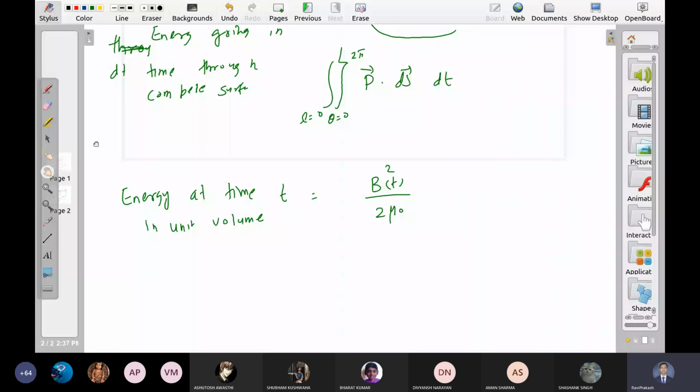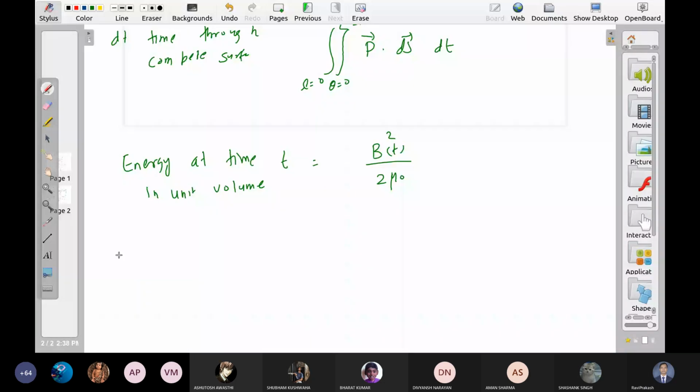In the solenoid, the energy in this full solenoid of length L, how much energy will be in the whole solenoid? It is the integral of B square by 2 mu naught d tau.